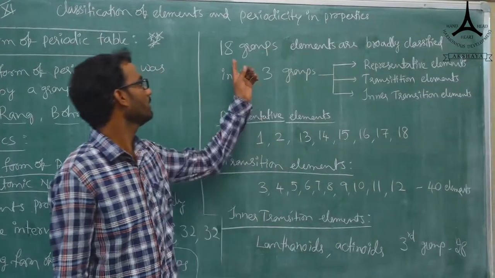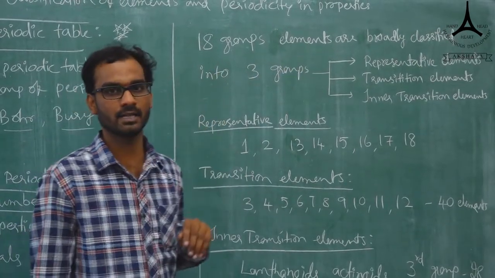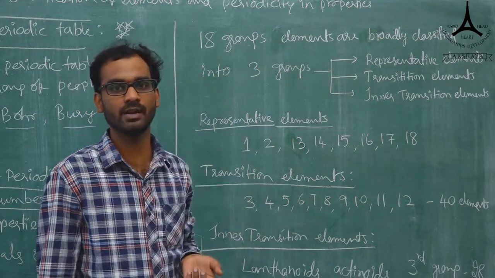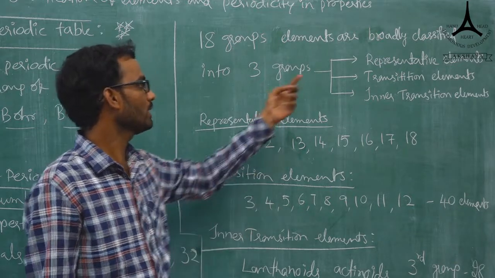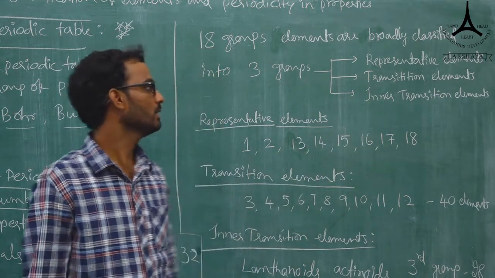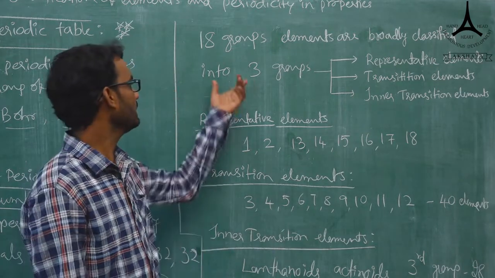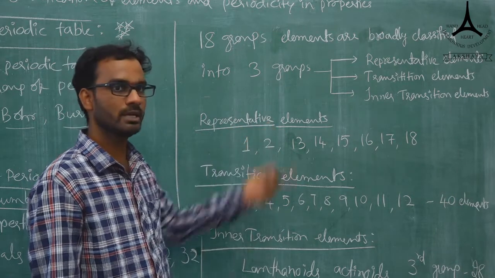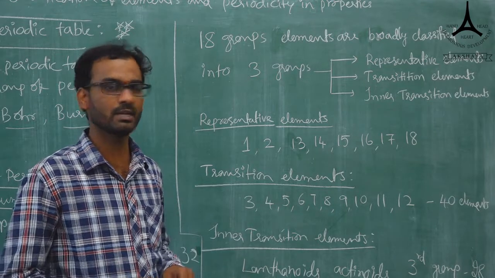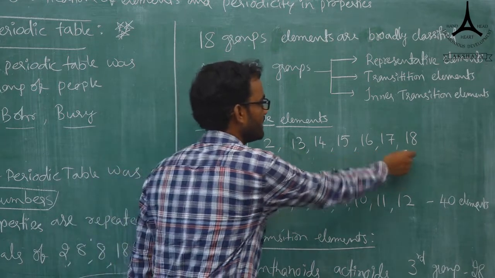Students, here 18 groups are present and 7 periods. These 18 groups of elements are broadly classified into 3 types: representative elements, transition elements, and inner transition elements. In the representative elements, which groups are present? Out of the 18, they are groups 1, 2, 13, 14, 15, 16, 17, 18.